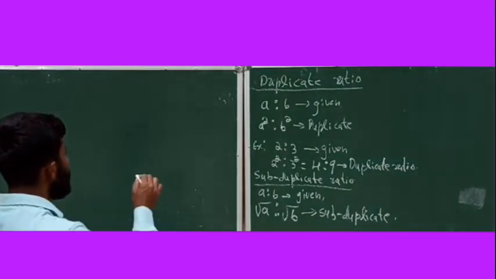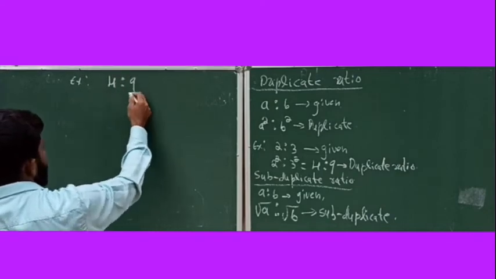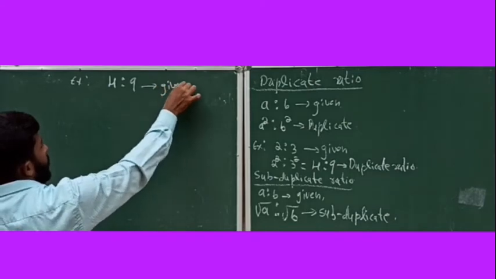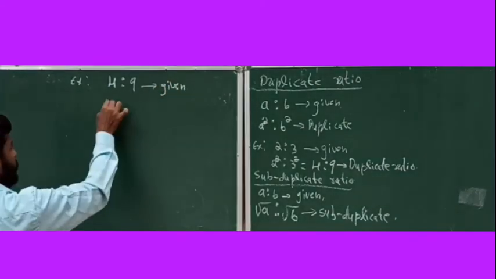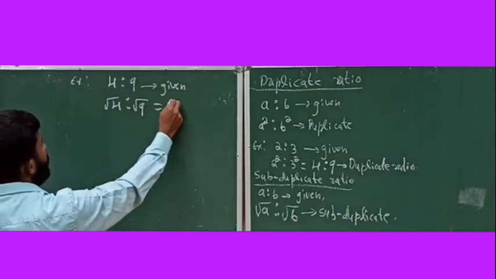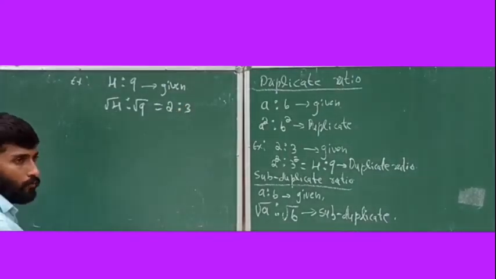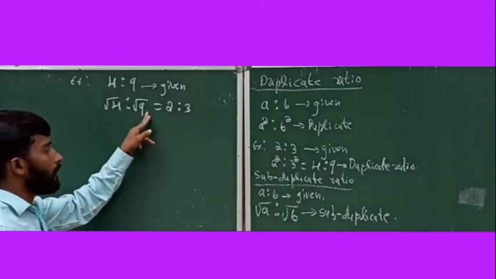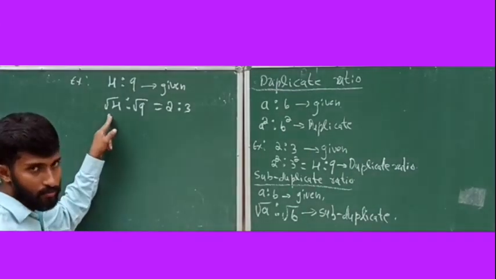Okay. For example, see, 4:9 is given. It's a given ratio. What's the subduplicate ratio? It's equal to square root of 4 ratio square root of 9. It's equal to 2:3. Square root of 4 means the positive root of 4. It's equal to plus 2. Square root of 9 means the positive root of 9. Positive root of 9 is 3 only. Don't write root 4 equal to plus or minus 2.